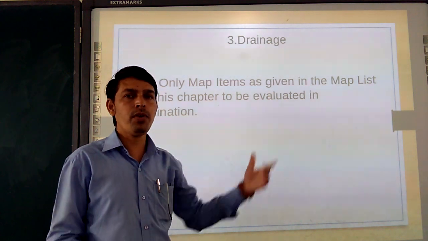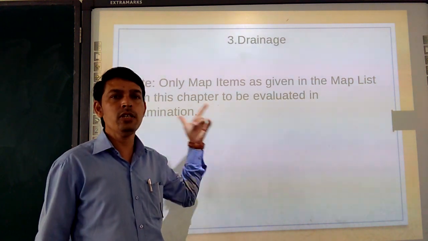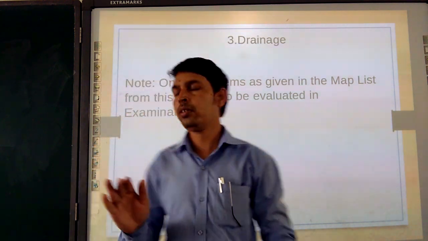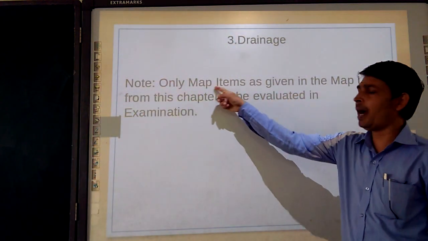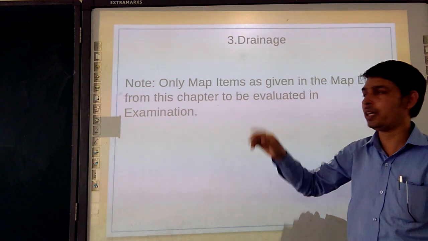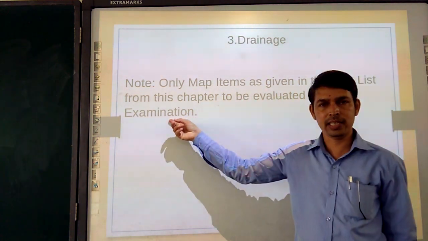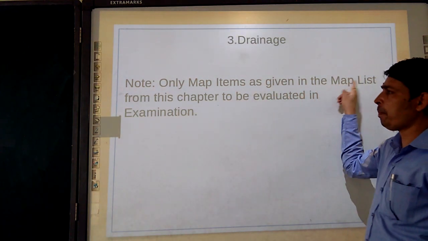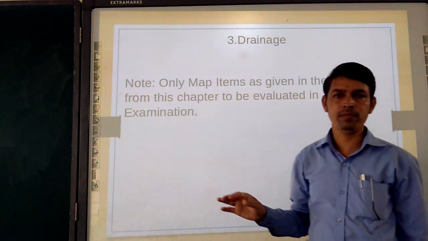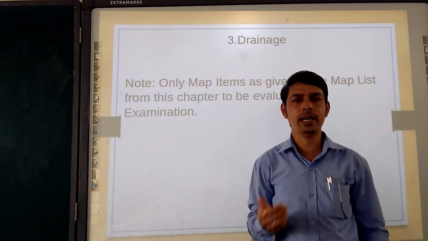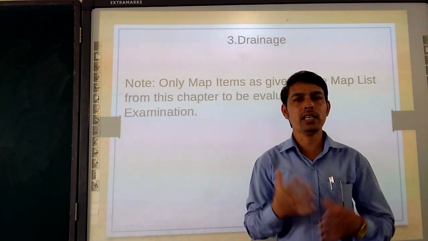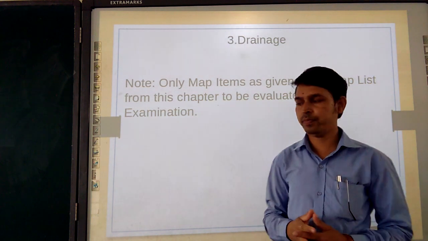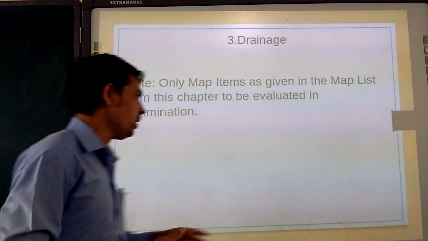So I am showing you this note so you can understand that only the map items from this chapter are going to be evaluated. Plus the map list is also given, so in the upcoming slides we are going to see the different map lists we have to do from this chapter. Next, moving further.